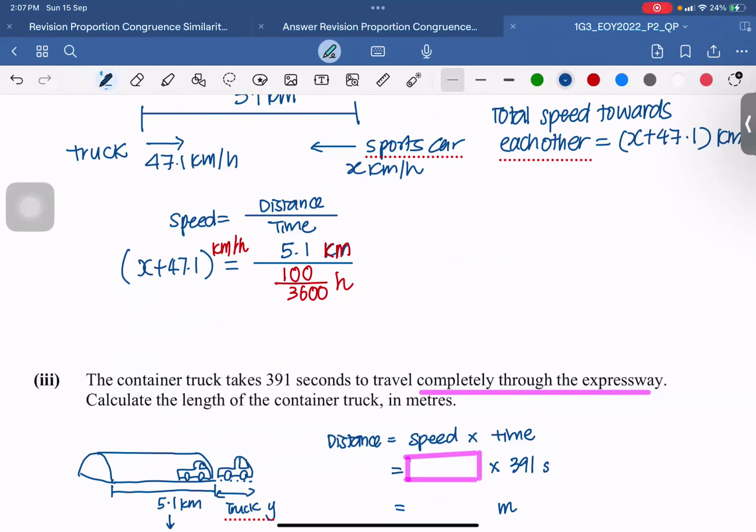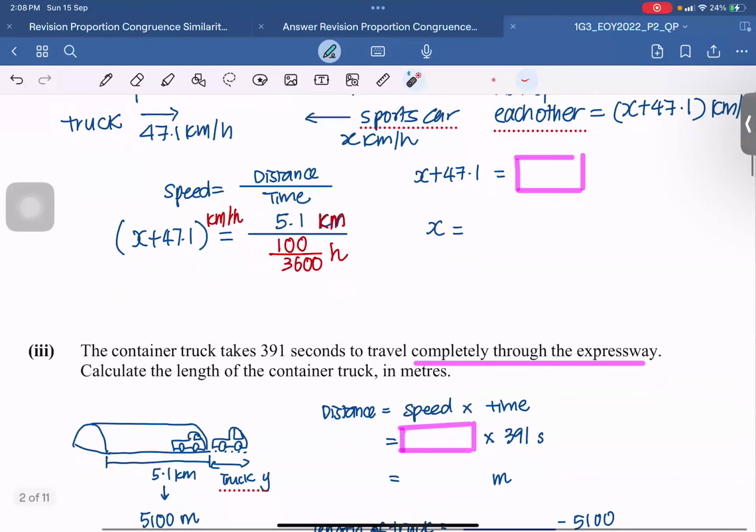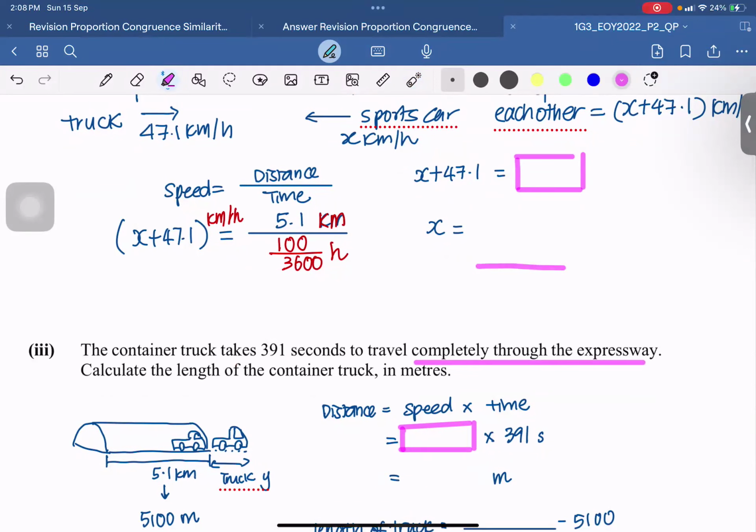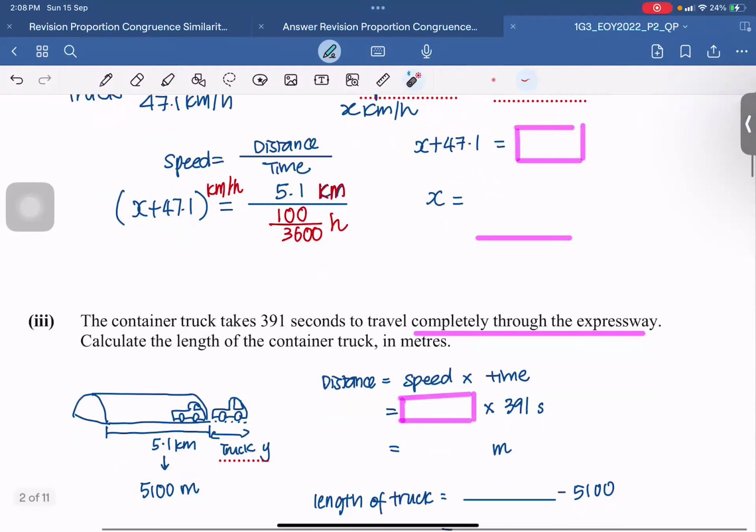Okay, so now in this case, I have all my answers from both sides. This will be x plus 47.1. And this one will be just one number, a number on its own, right? So you can find out the number, and if you want to find x equals to something, then you just bring the 47.1 over. Then you should be able to get your answer already. So go and find out the answer. When I mark your paper, I'll check whether the answer is correct or not. Okay. Next question, as we have a request to finish up question number 1.